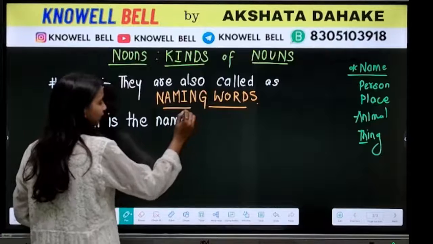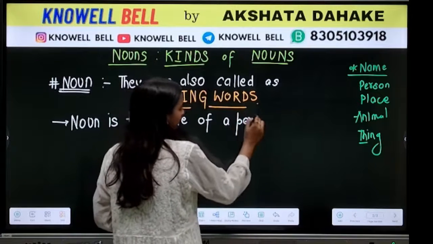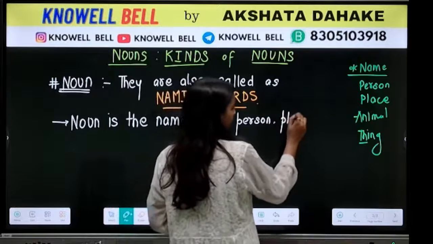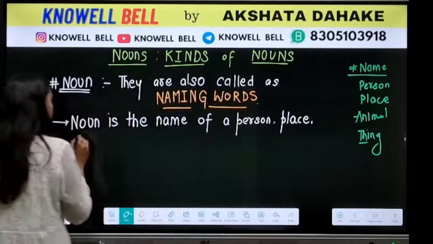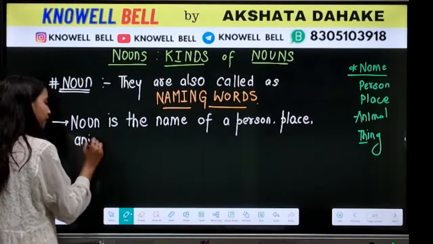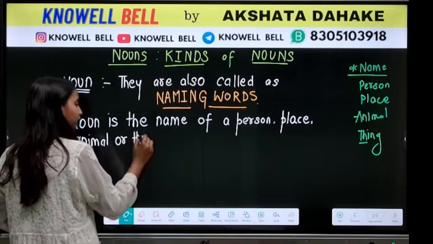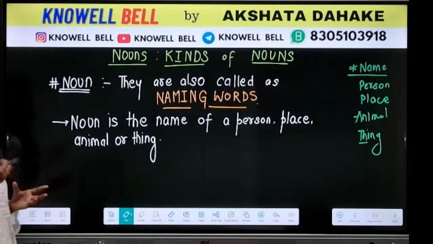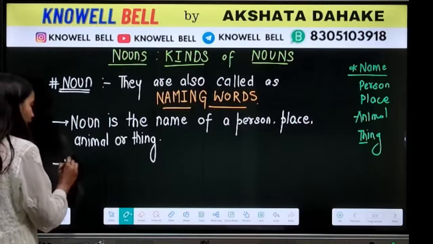Noun is the name of a person, place, animal or thing. What is a noun? A noun is the name of a person, place, animal or thing. तो किसी भी चीज का जो name है, the name of a person, place, animal or thing, that will be referred to as a noun.